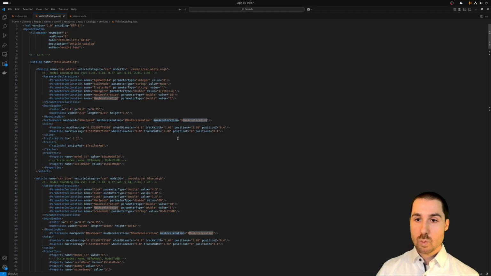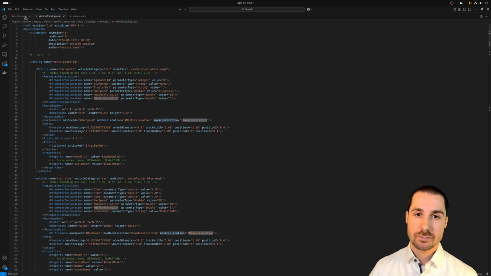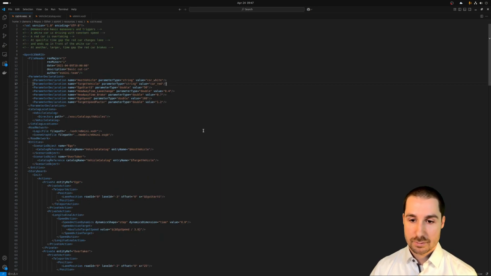So you can define a lot of parameters for your individual vehicles. The reason why this is separate in a vehicle catalog is that you can reuse it. Let's say you have a different scenario, but you want to use the same vehicles, you can do that and simply reuse the definitions of the vehicles from the vehicle catalog. So this defines the vehicles. We have two vehicles, our car white and our car red, with certain parameters. Now let's go further.